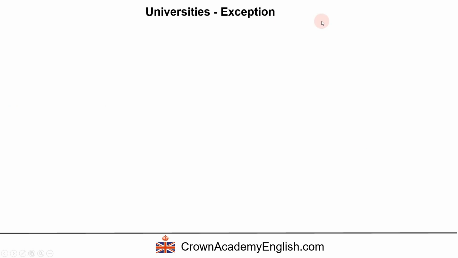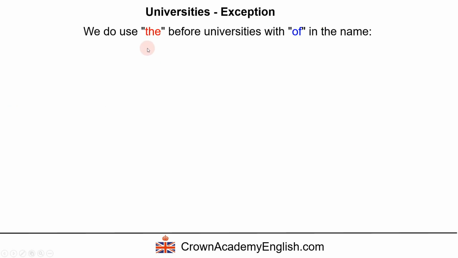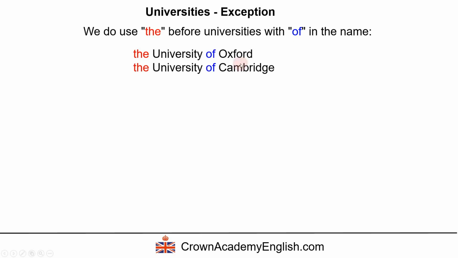The exception. We do use the before universities with of in the name, because this is very common in the United Kingdom, for example. In England and Scotland, many universities have a different format. They have this format: the University of Oxford, the University of Cambridge.